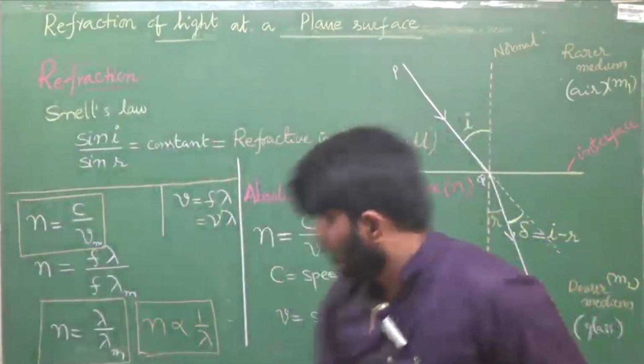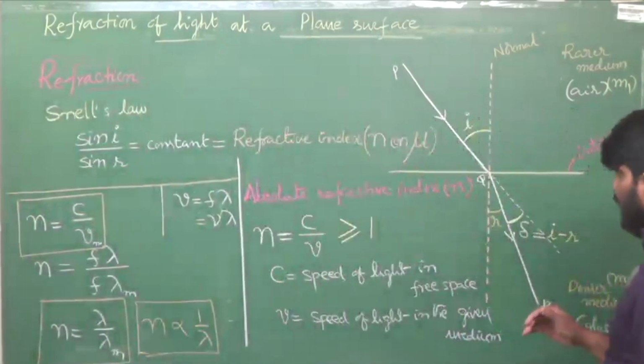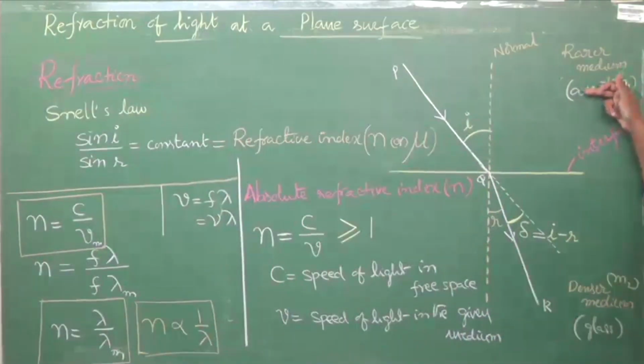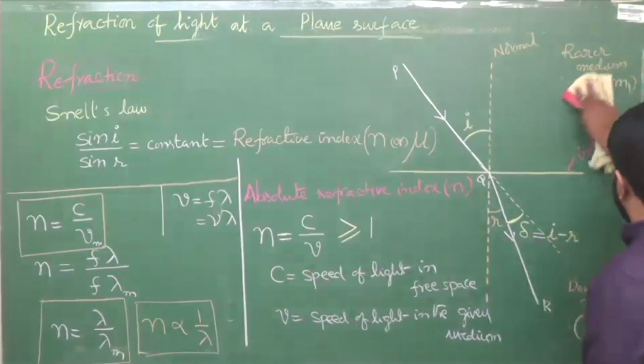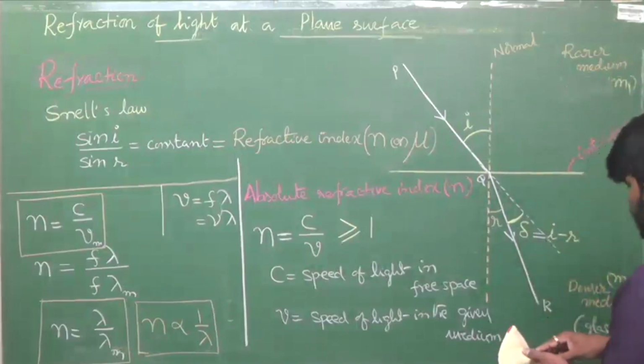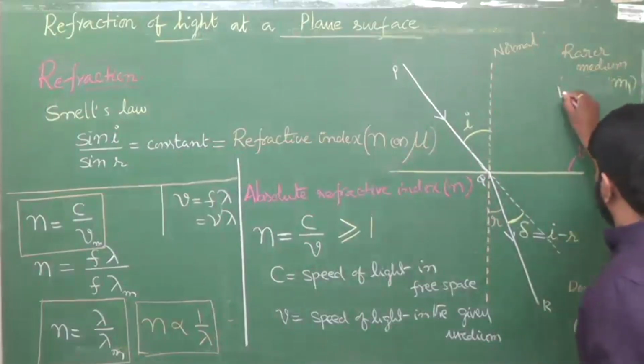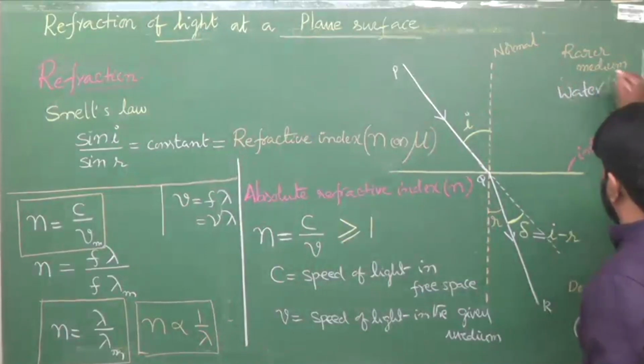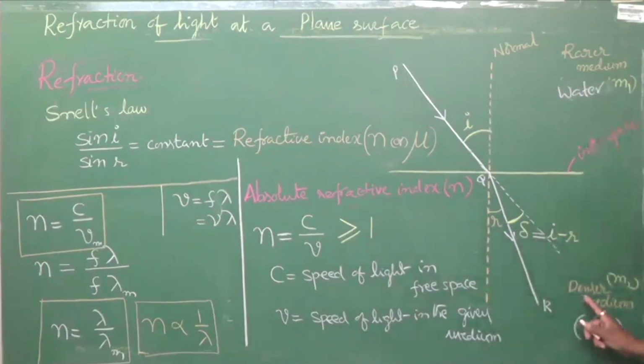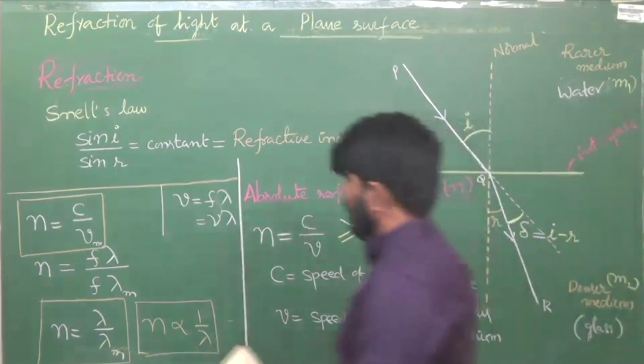Right? Next, once you know absolute refractive index, if the second medium is not vacuum or air, for example, I will take water here, then you can't call the refractive index of this medium absolute. It should be relative. Okay.